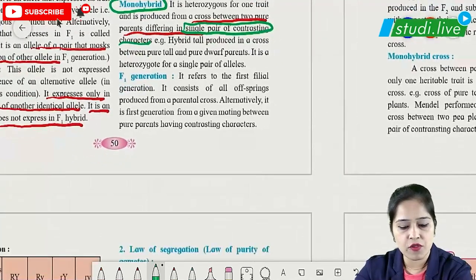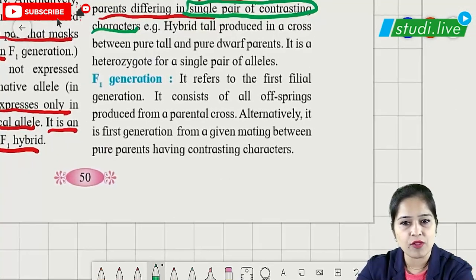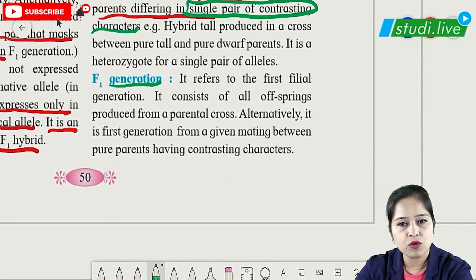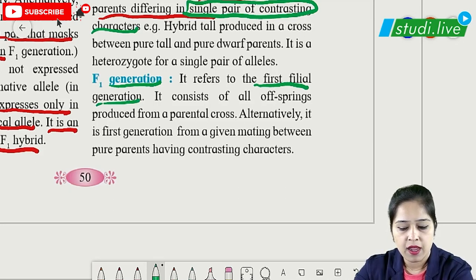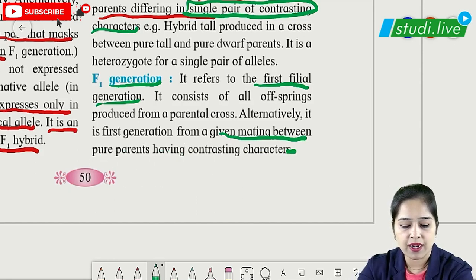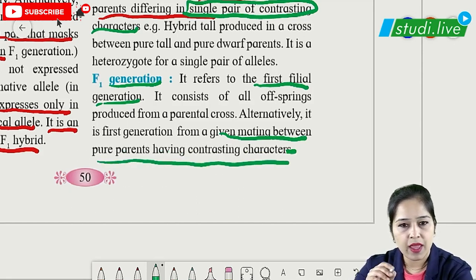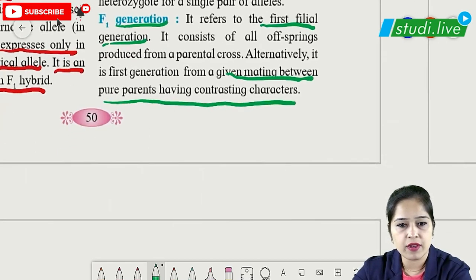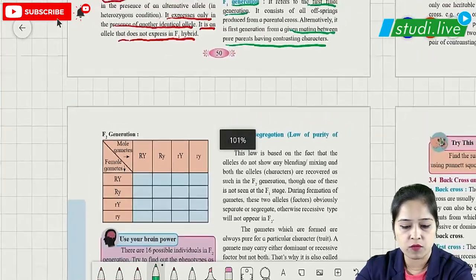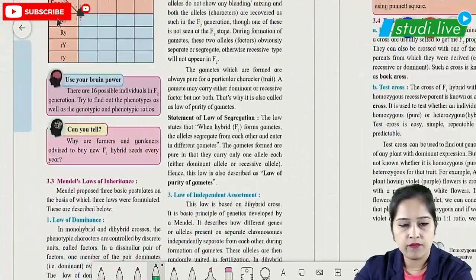So the first generation which we are getting will be called the F1 generation. F1 generation is also referred to as first filial generation. This first filial generation will be obtained by a mating or a cross between pure parents having contrasting characters. When we have pure parents having contrasting characters, that time what we'll get? We'll have the F1 generation, which is the first generation.